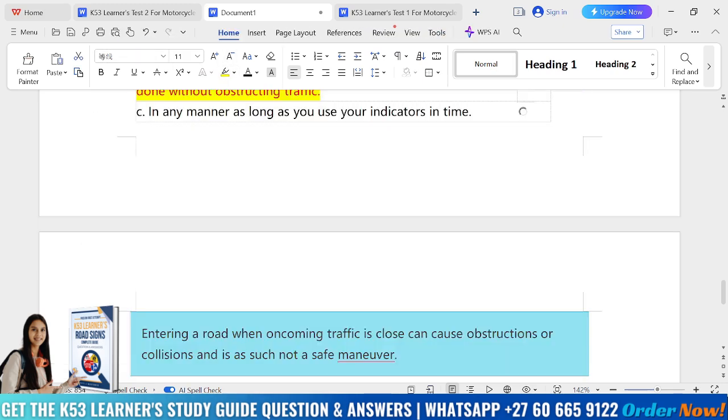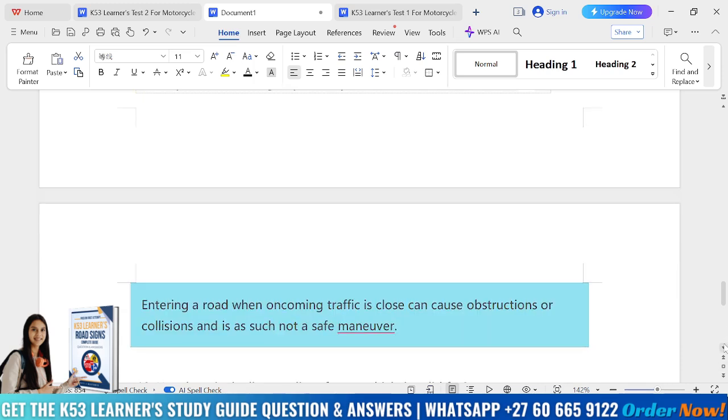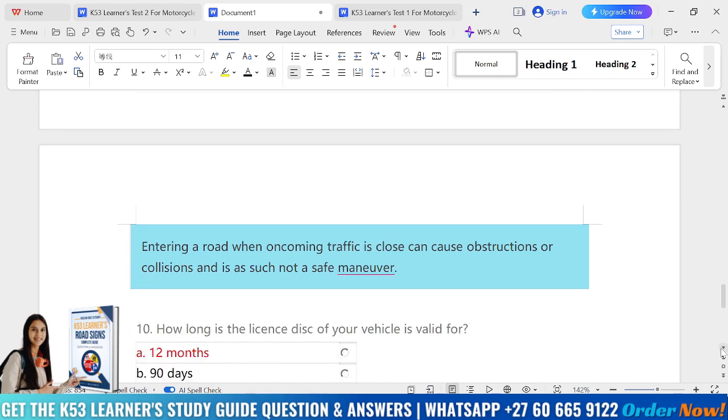Entering a road when oncoming traffic is close can cause obstruction or collision and is as such not a safe maneuver. So before you enter a public road, you should make sure that the road is clear of traffic for a long distance and you can do it without obstructing other traffic. Because if the road is not clear for a long distance, you can cause obstruction or collision, and that is also deemed not a safe maneuver.